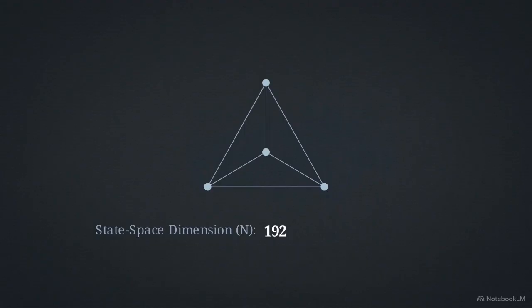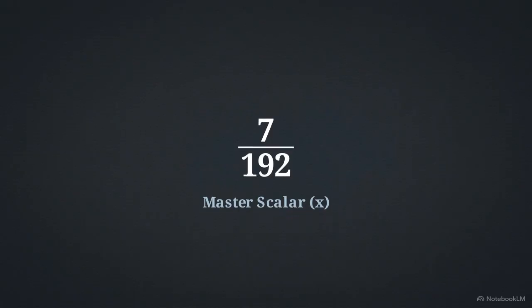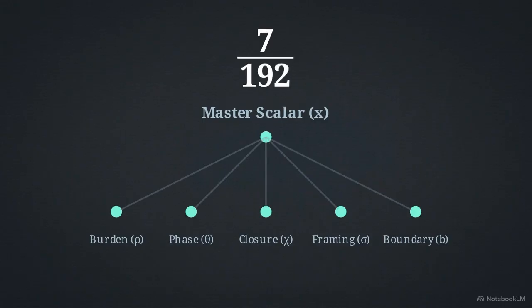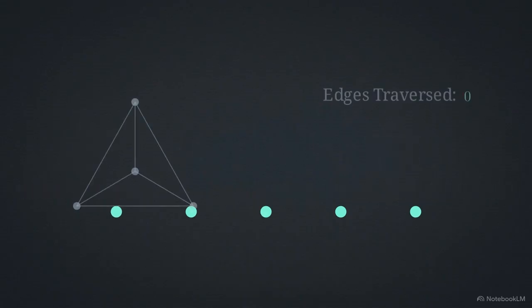capacity. The K4 network is anchored to 2 invariants, a state space dimension of 192 and a primitive topological overlap deficit of 7. The ratio between them, 7/192, is the master scalar that dictates all microscopic scaling. Every physical value scales according to this specific ratio. The matter sector has 5 independent degrees of freedom: burden, phase, closure, framing, and boundary. To maintain topological stability, any interaction distributes its intensity across these 5 channels. Dividing the master scalar by 5 yields 7/960, the bare fine structure coupling.